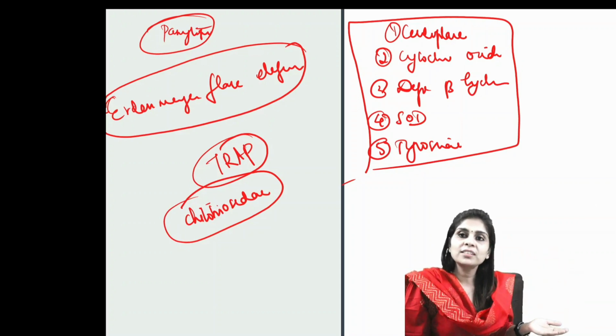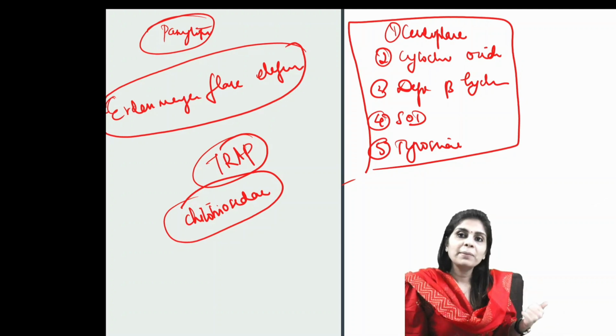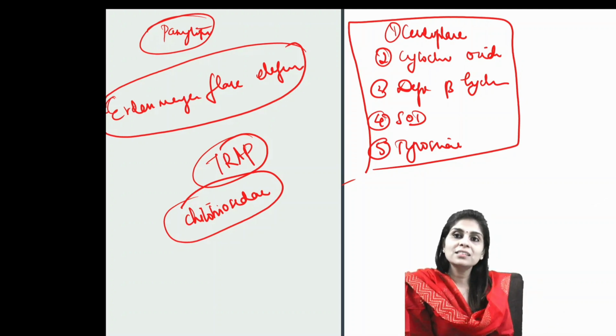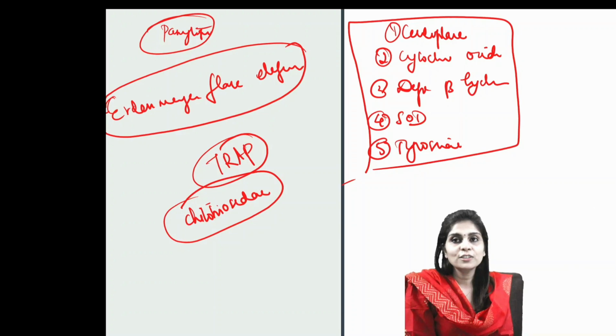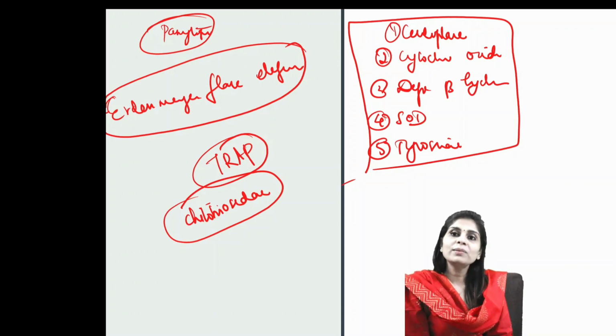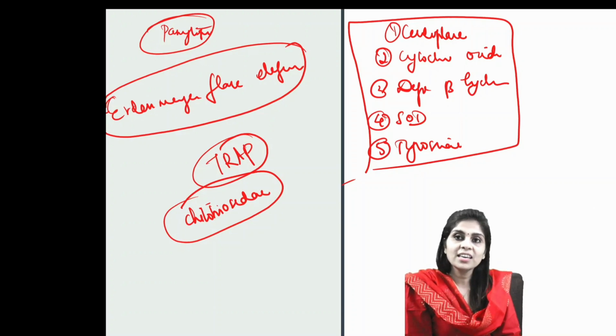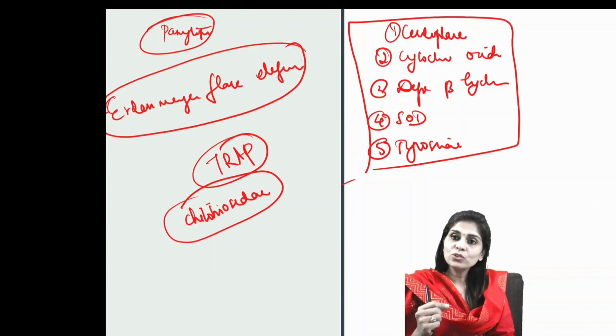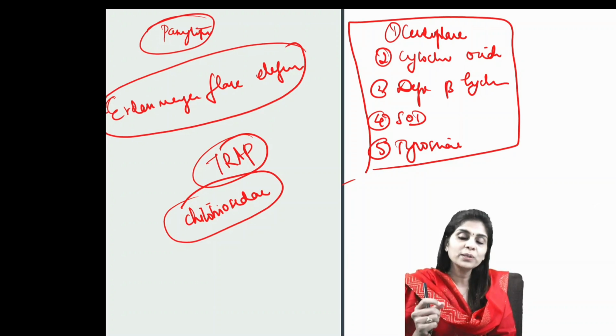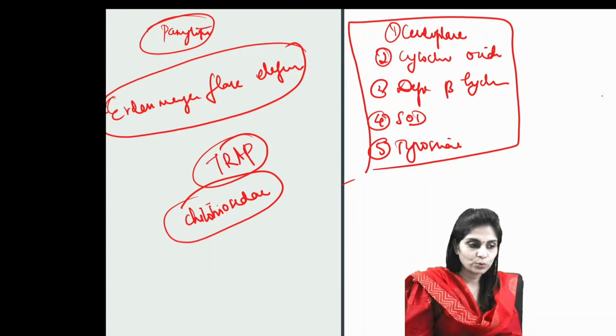That copper gets deposited in the basal ganglia, and basal ganglia copper accumulation is the reason for the neuropsychiatric manifestations of Wilson's. Copper accumulation in the Descemet's membrane of the cornea is responsible for the Kayser-Fleischer ring. If you're asked about diagnosis of Wilson's disease, as I told you, to start with, the ceruloplasmin level will be low.